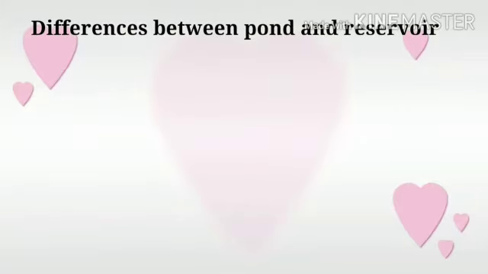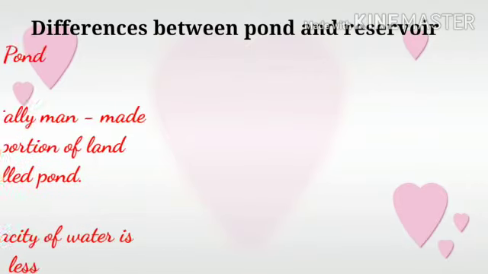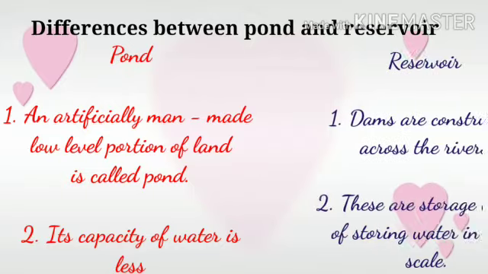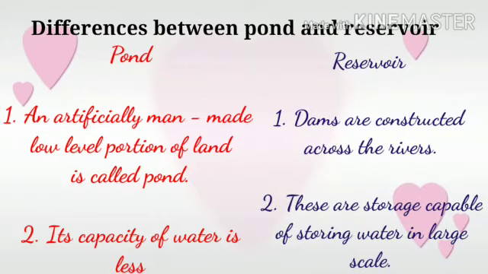Next, let us see the differences between pond and reservoir. Pond: an artificially man-made low-level portion of land is called a pond. Its capacity of water is less. Next, reservoir. Dams are constructed across the rivers. These are capable of storing water on a large scale.